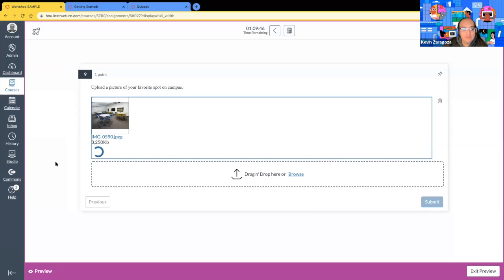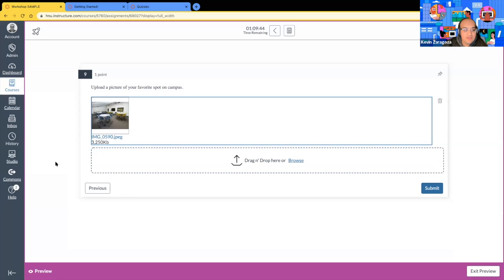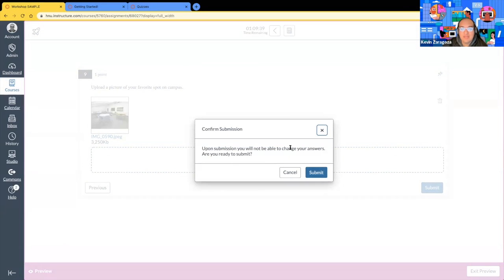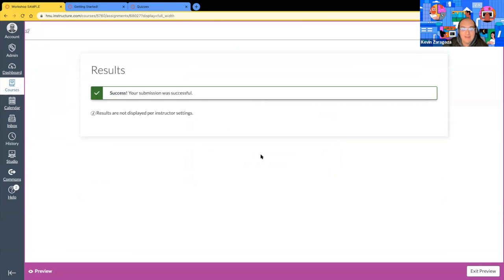Loading, loading, loading. 3,250 kilobits, 3.2 megabytes. And submit. Upon submission, you will not be able to change your answers. Are you ready? Go ahead and submit. And there you go. Notice that we restricted the student view.